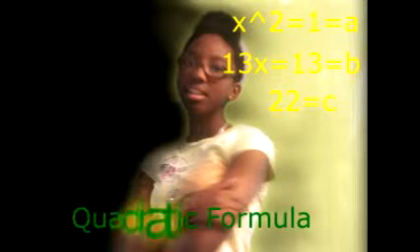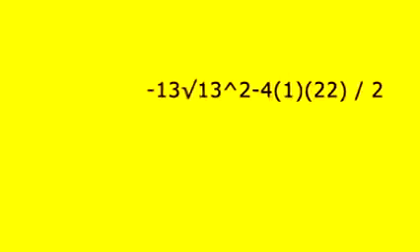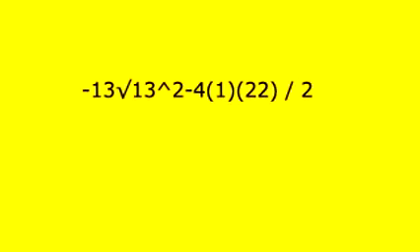X squared plus 13x plus 22 equals 0. Then you got your coefficient, which is 1. It is a. And 13, which is b. And 22, which is c. Now let's change it to the quadratic formula. Negative 13 plus the square root of 13 squared minus 4 times 1 times 22 over 2.